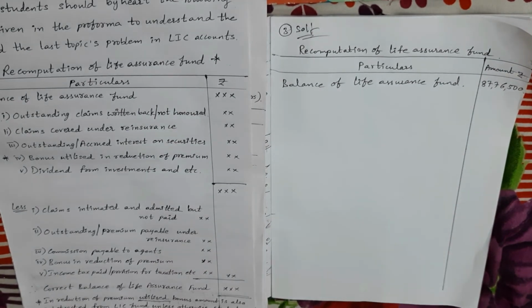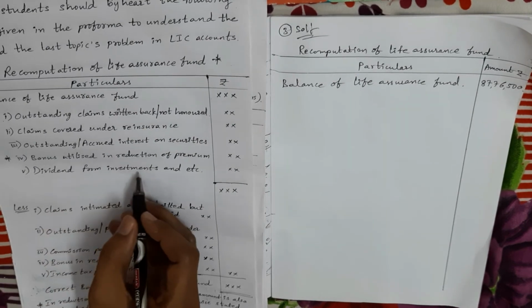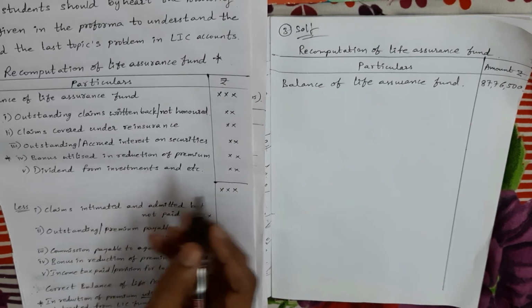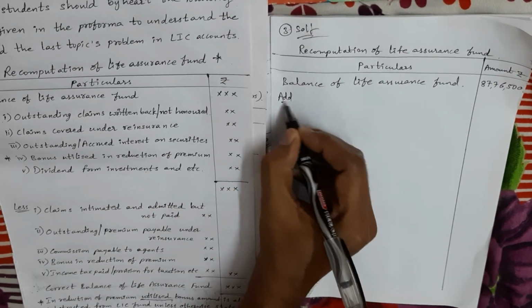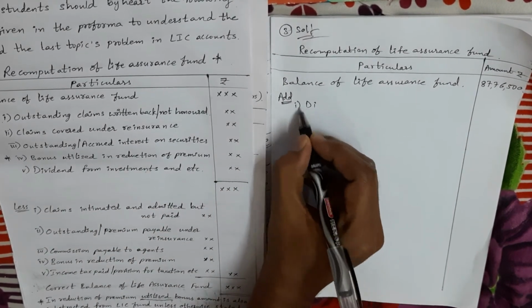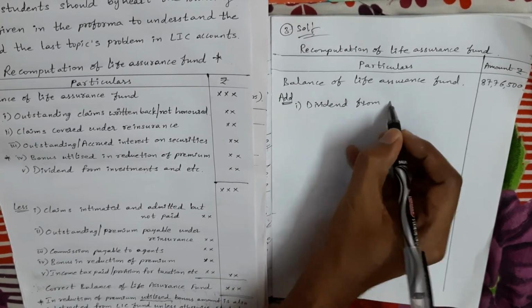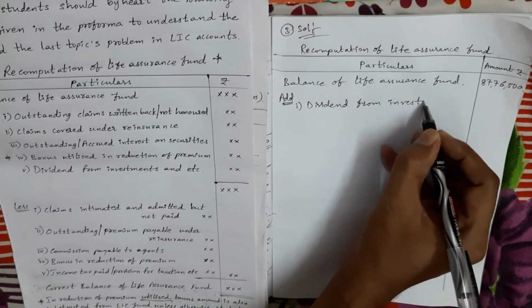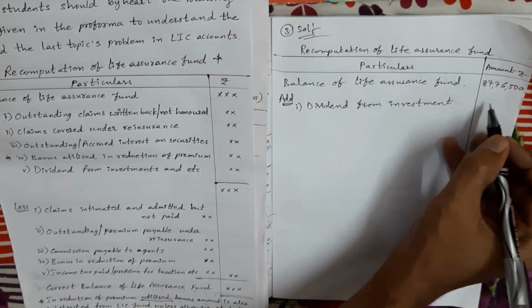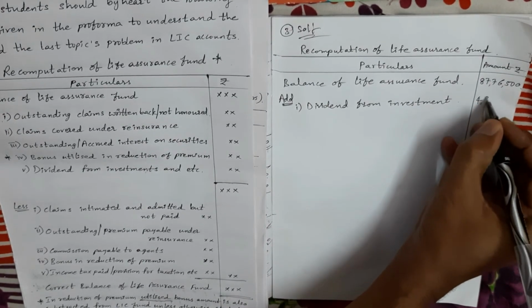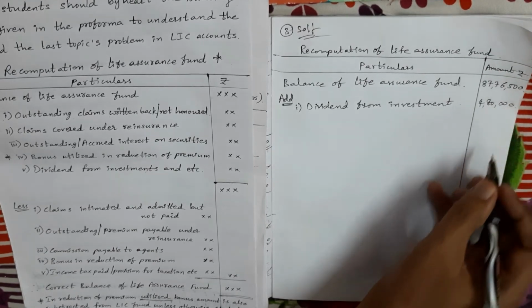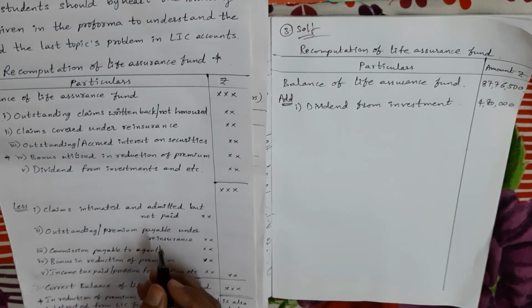Next, first item, dividend from investments. So my dears, dividend from investments, we have to add. So add dividend from investments, 4 lakhs 80,000.